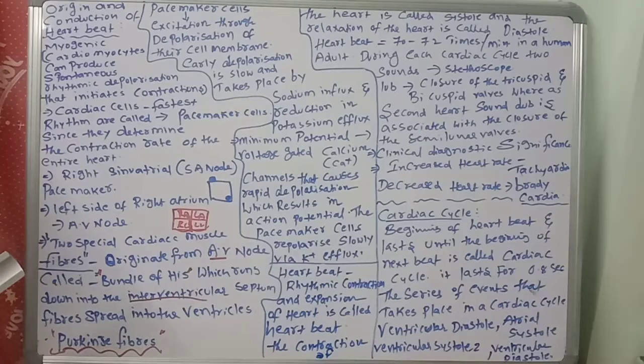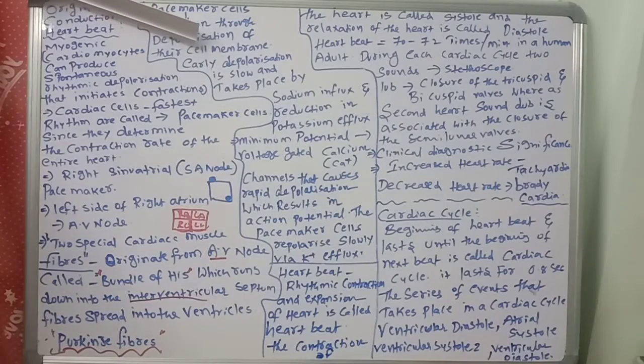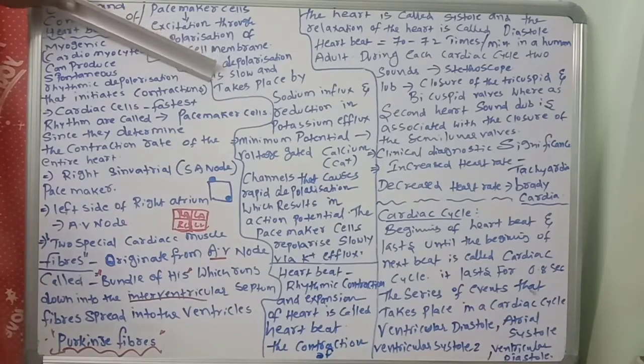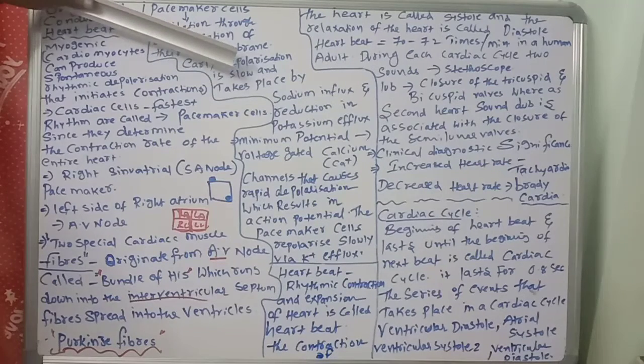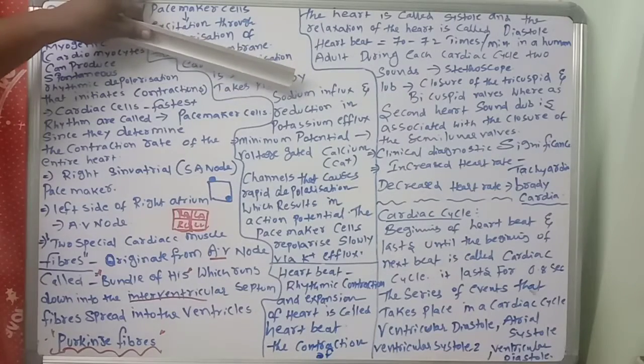Okay. Next, another important one. Pacemaker cells produce the excitation through depolarization of their cell membrane. Early depolarization is slow. Very important point. And it takes place by sodium influx. Sodium will go inside.